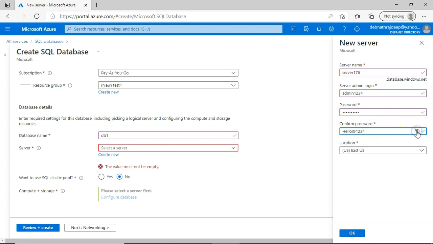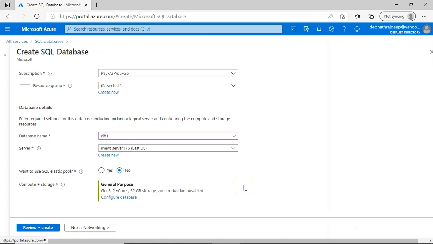Okay, so this is my password. Now this is in East US. Click on OK, and I have created a server. So the server is a container. Inside the server, I am placing one database. I can put multiple databases.